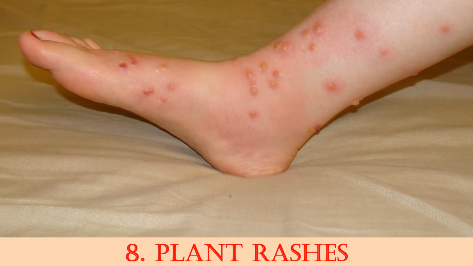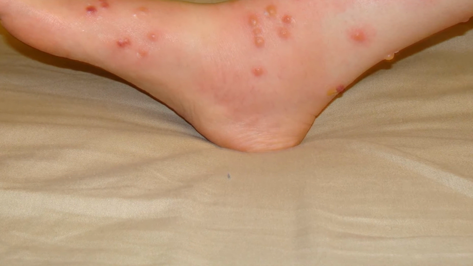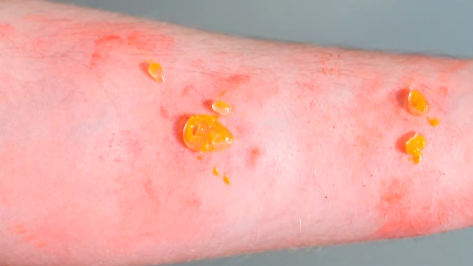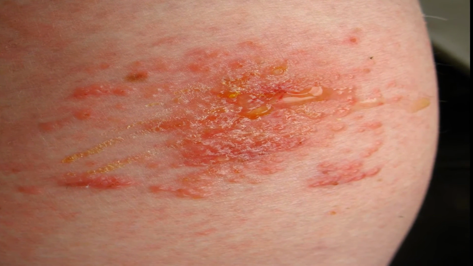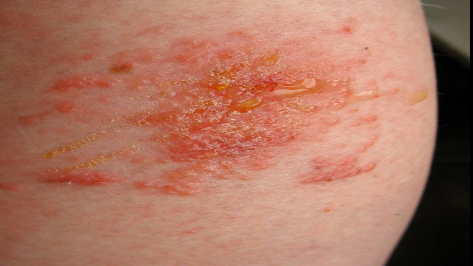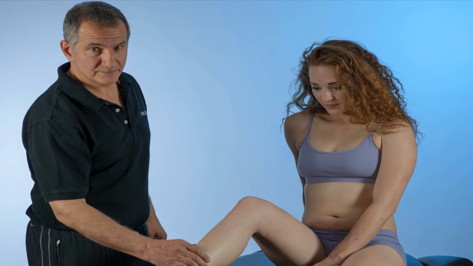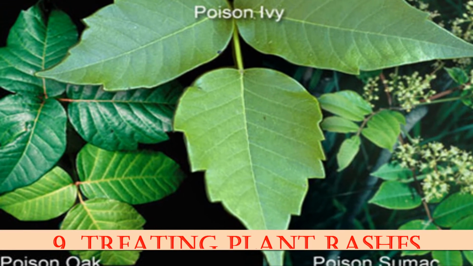8. Plant rashes. In allergic individuals, the development of a linear blistering eruption occurs within 24 to 48 hours of exposure to a member of the poison ivy or poison oak family of plants. Since the plant contains highly allergenic chemicals, most people will become allergic after a single priming exposure. The eruption will resolve within 3 weeks, but will occur again the next time the skin comes in contact with the plant.